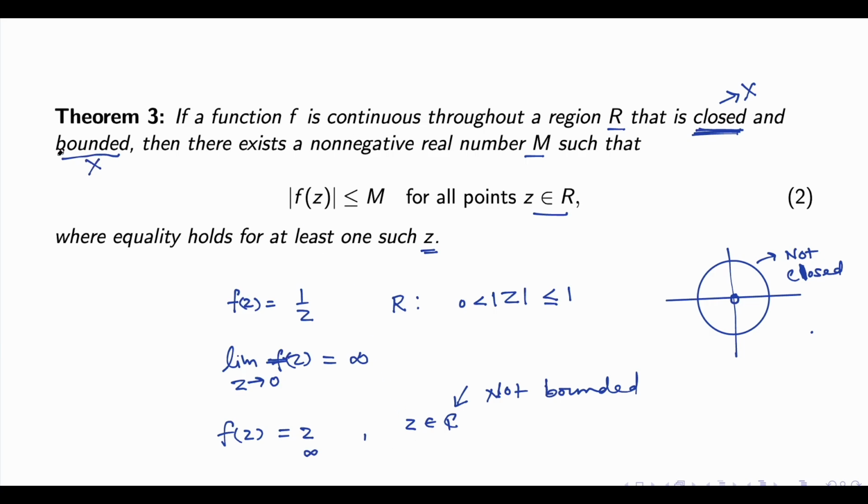So if I remove the boundedness condition, then I can find functions which are not bounded. If I remove the closedness condition, then I can at least find some functions which are not even bounded. So if I impose closed and bounded conditions together on a continuous function, then that continuous function is always bounded. This is what this result says. You got the point or not? This is a very interesting result: a continuous function defined on a closed and bounded domain is always bounded.